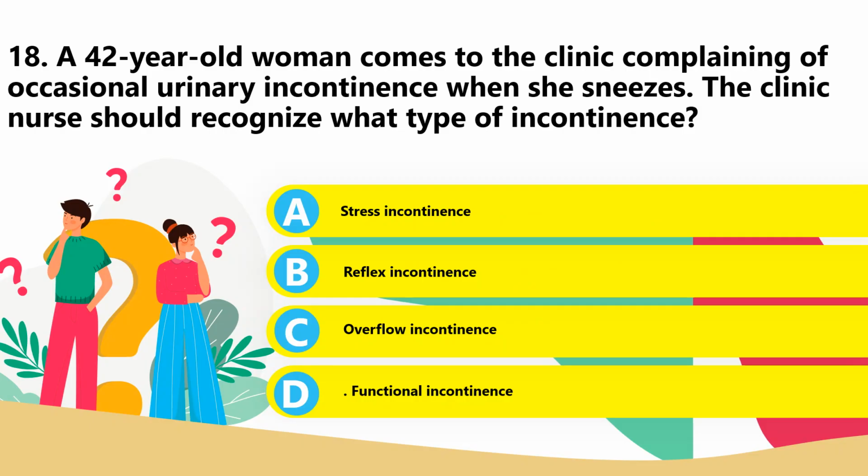Stress incontinence is the involuntary loss of urine through an intact urethra as a result of sudden increase in the intra-abdominal pressure. On the other hand, reflex incontinence is loss of urine due to hyperreflexia or involuntary urethral relaxation in the absence of normal sensations, usually associated with voiding. And overflow incontinence is the involuntary urine loss associated with overdistension of the bladder. Then functional incontinence refers to those instances in which the function of the urinary tract is intact, but other factors make it difficult or impossible for the patient to reach a toilet in time for voiding. 18, the answer is A.